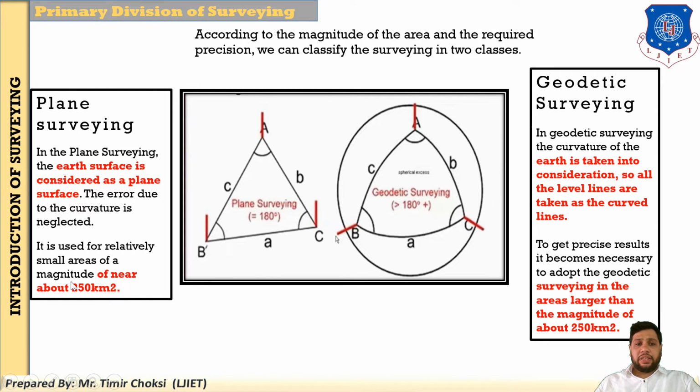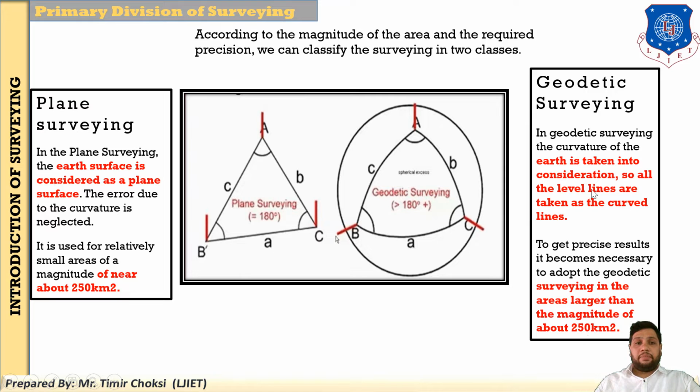Here the major difference is clearly seen. Plane surveying is used for a smaller area, up to about 250 square kilometers. But geodetic surveying is for a larger area, larger than 250 square kilometers. So in plane surveying, the error due to curvature is neglected, because you have considered the plane surface.